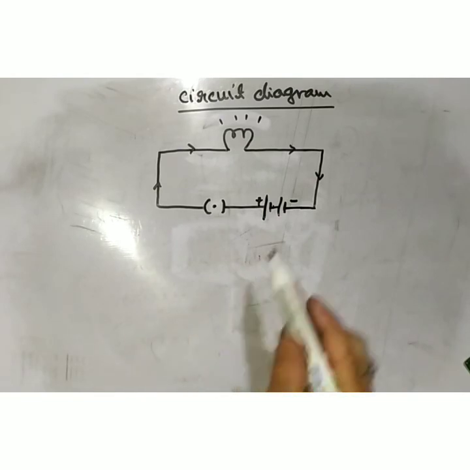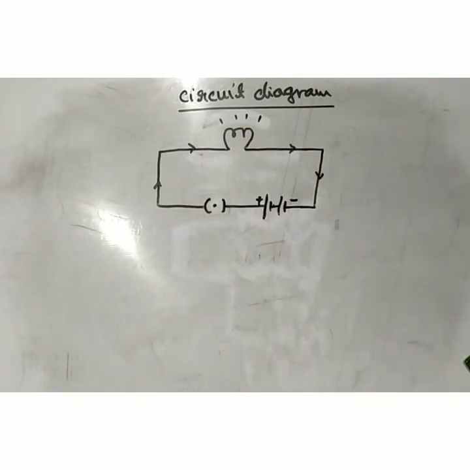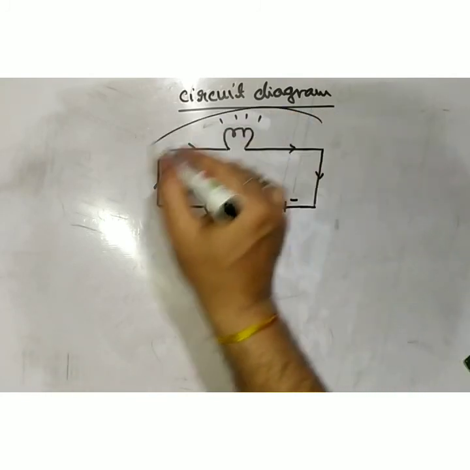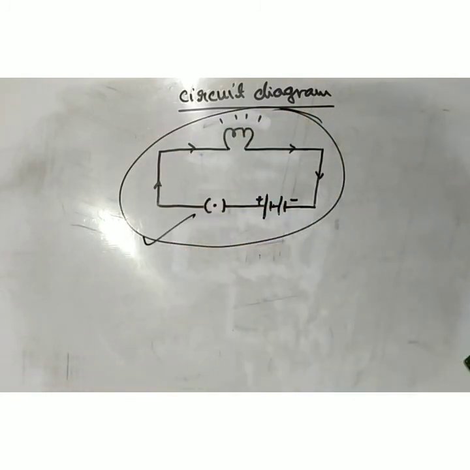So it is the complete representation of the electric circuit in the form of a circuit diagram. So a circuit diagram is the representation of how the different electric components have been connected in an electric circuit. Thank you students.